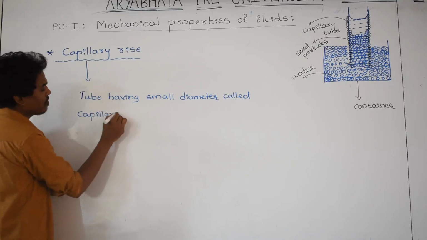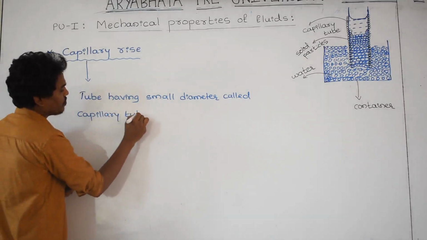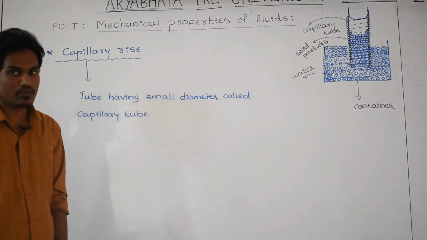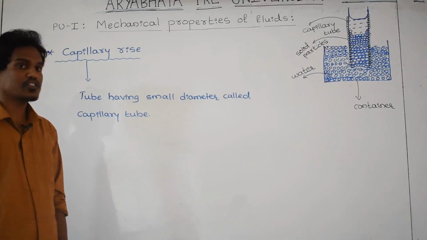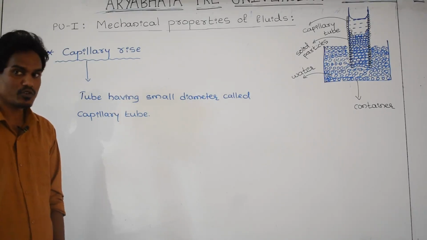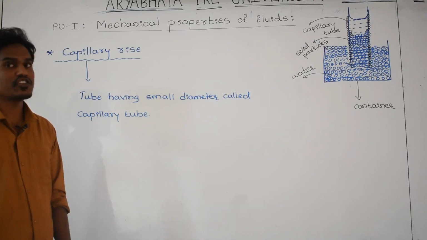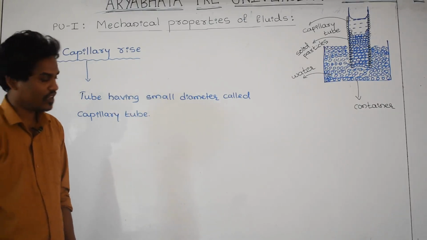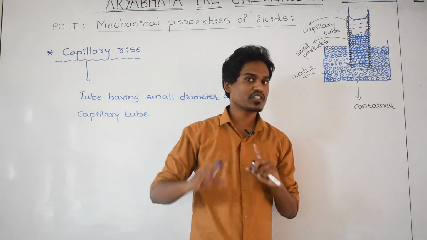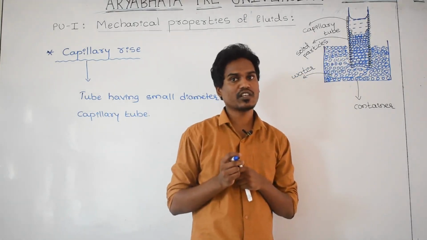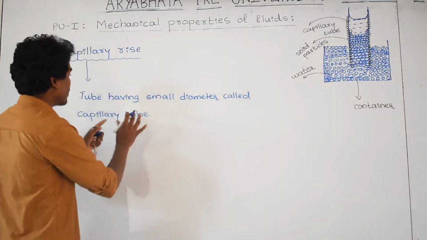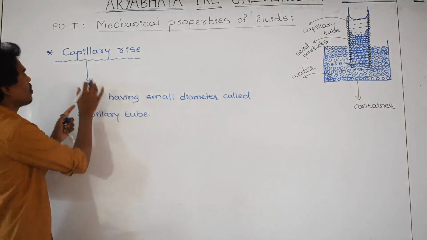And as you know very well, for the rise of liquid, I discussed adhesive force and cohesive force. If the adhesive force is greater than the cohesive force, the nature of the meniscus inside the liquid is concave. Or else if the cohesive force is greater than the adhesive force, the nature of the meniscus is convex. And here a fine tube having a small diameter is called a capillary.